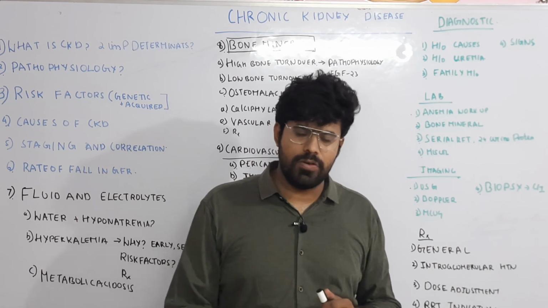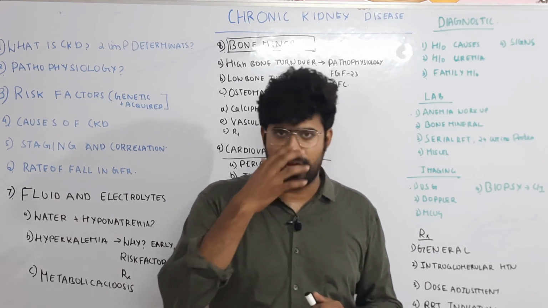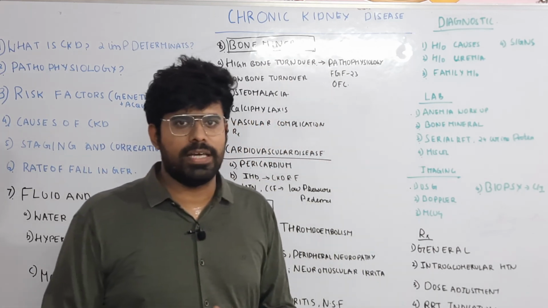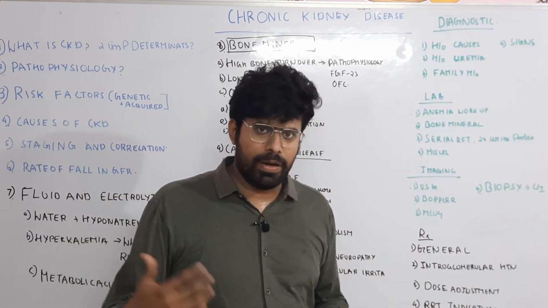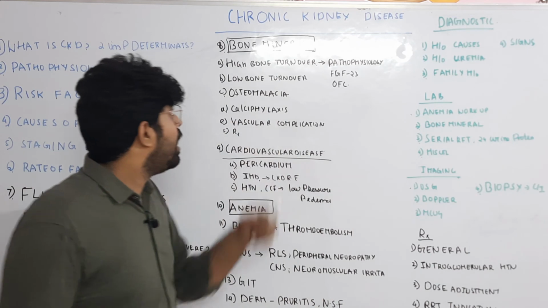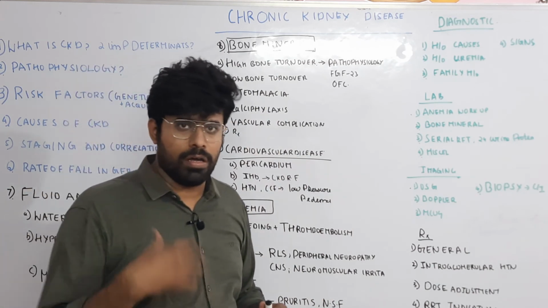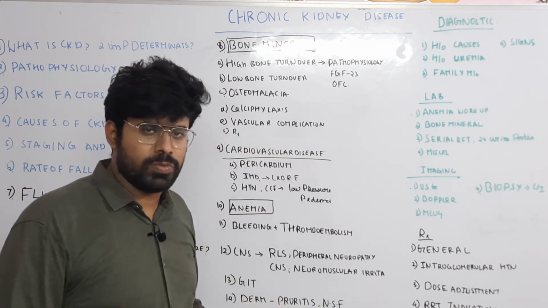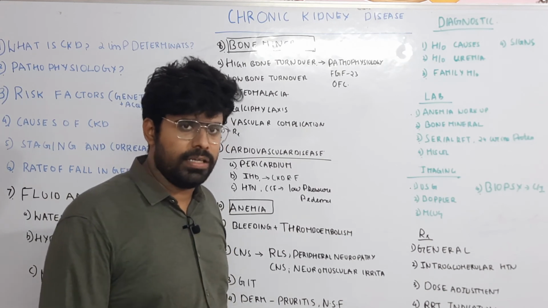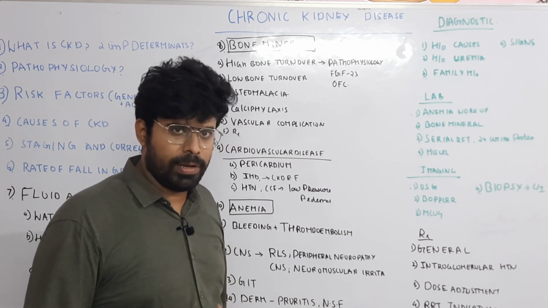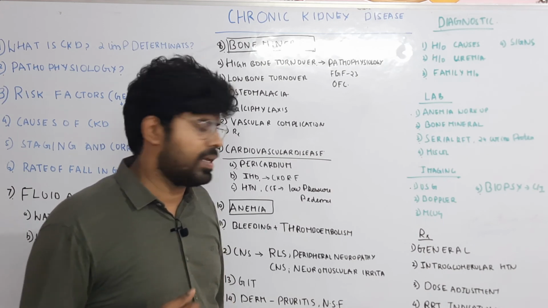Diuretics can be given. Target BP is less than 130/80. If the patient is having high bone turnover, you can go for phosphate restriction, phosphate binders or dialysis. Or you can go for vitamin D supplementation; calcitriol, paricalcitol, doxercalciferol, these drugs can be given.